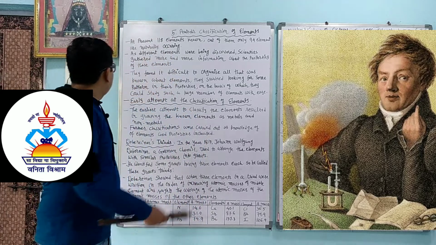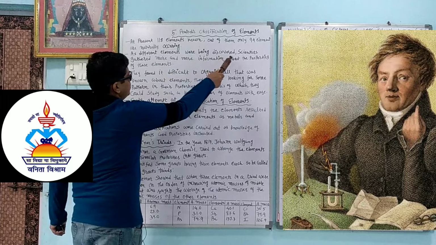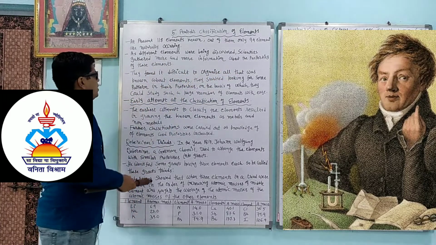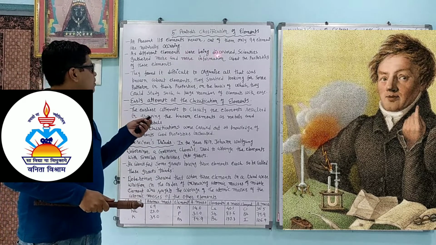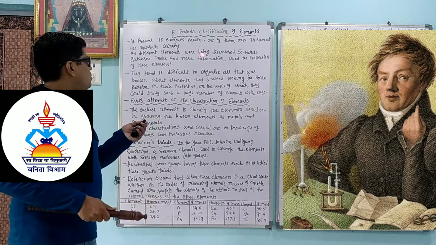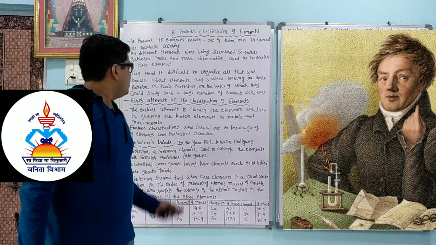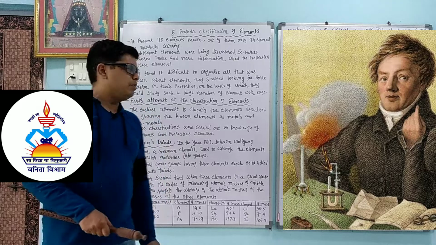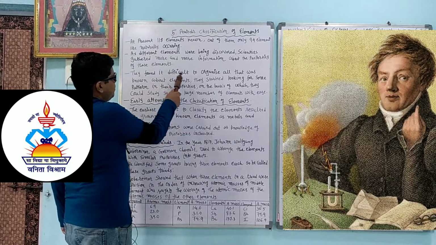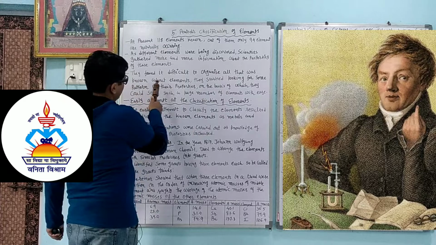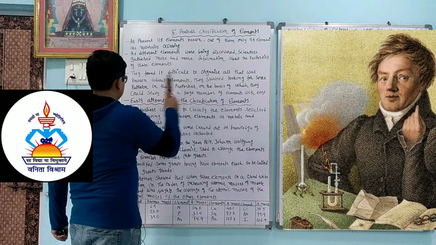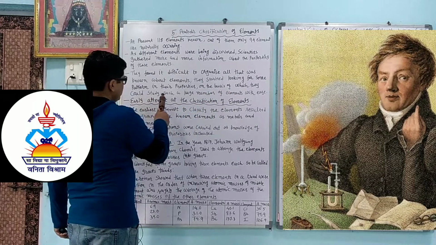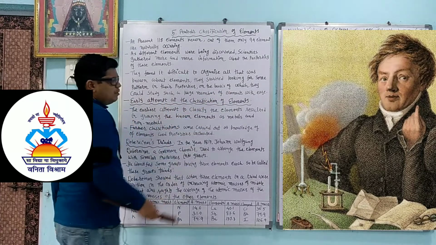As different elements were being discovered, scientists gathered more and more information about the properties of these elements. So after that they could arrange all the elements according to their properties. They found it difficult to organize all that was known about elements. They started looking for some pattern in their properties on the basis of which they could study such a large number of elements with ease.